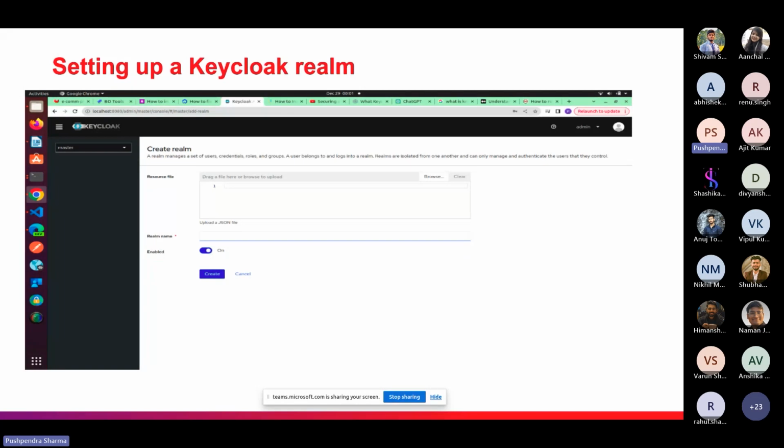When we hover over the master realm, we can click on the Create realm section, and this will open one section in which we have to input the realm name and simply click on the Create button. Yeah, so this is the process to create the Keycloak realm.